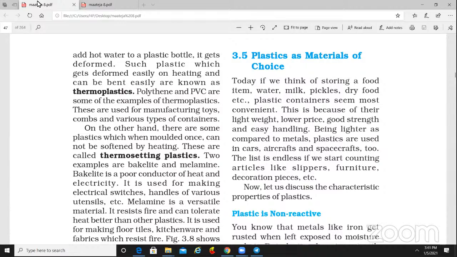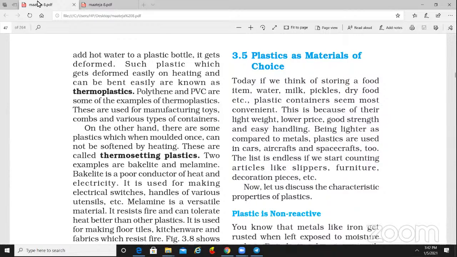One more, the third example: chairs, mugs, jugs, buckets. Nowadays many people do not use iron, which gets rusted, or copper; they use only plastic things. These are the examples of plastics.